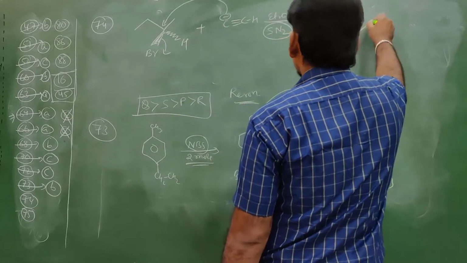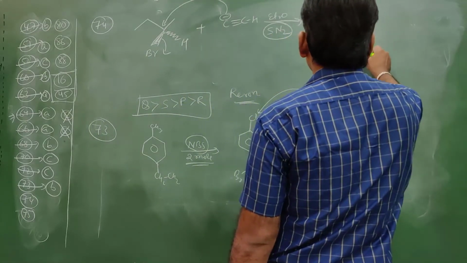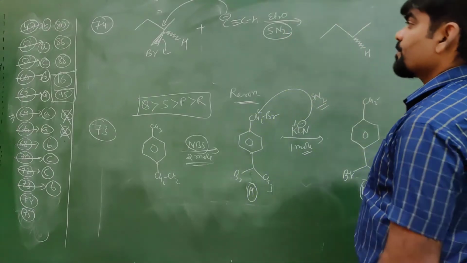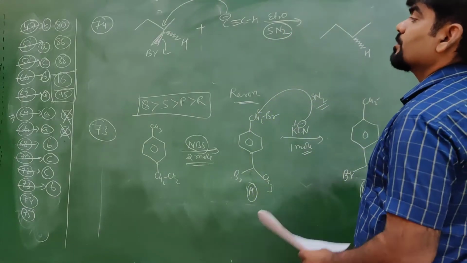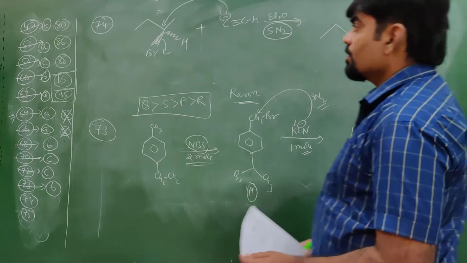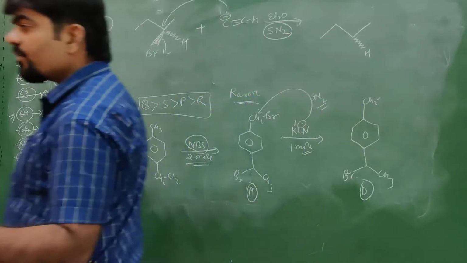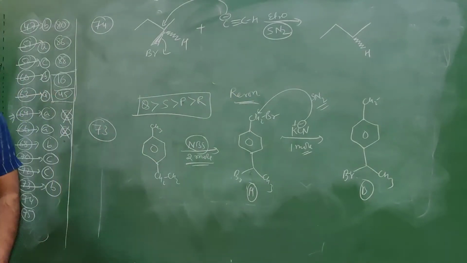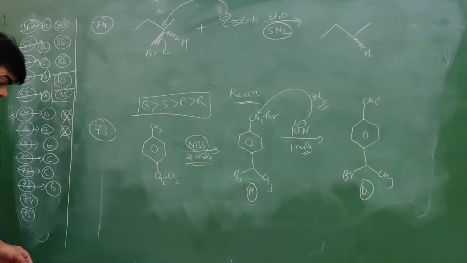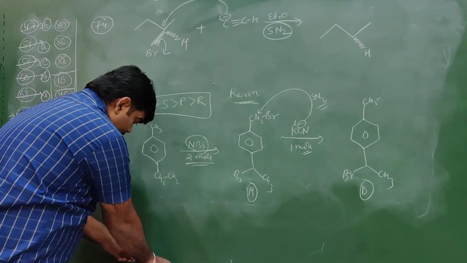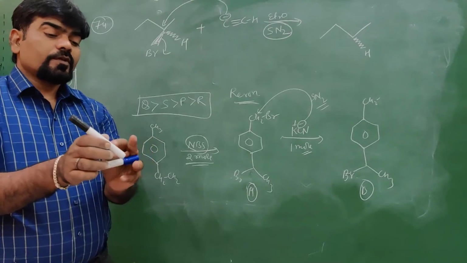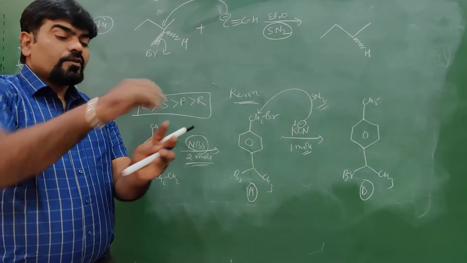So in this product, the hydrogen will be at this place, no change. And Br is towards the front side, hydrogen towards the opposite side. Consider like this.